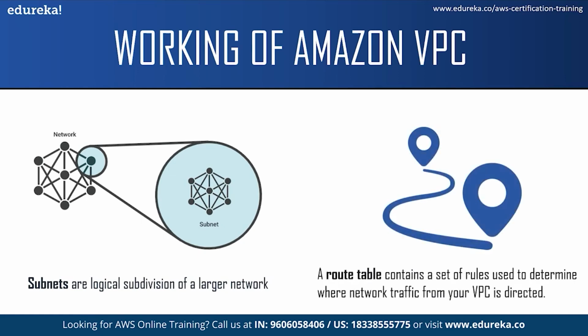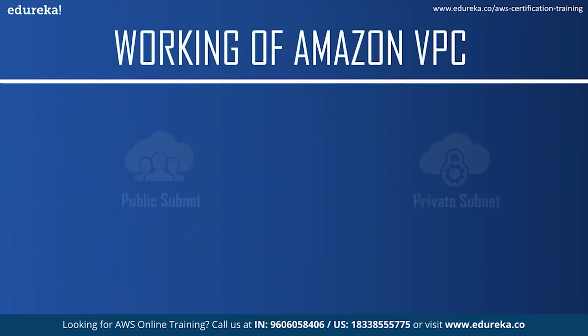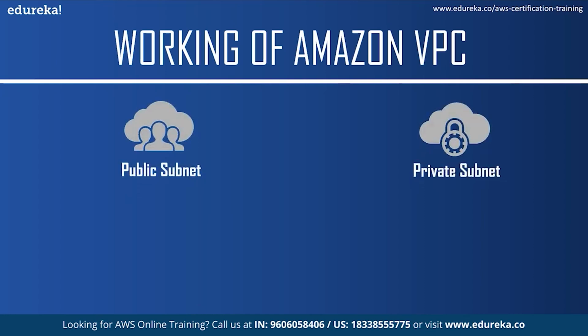Next we have a route table. Now a route table contains a set of rules, called routes, that are used to determine where the traffic in a VPC is directed. You can explicitly associate a subnet with a particular route table, otherwise the subnet is implicitly associated with the main route table. Each route in a route table specifies the range of IP addresses where you want your traffic to go, which is the destination, and the gateway, which is the network interface or connection through which to send the traffic, which is the target.